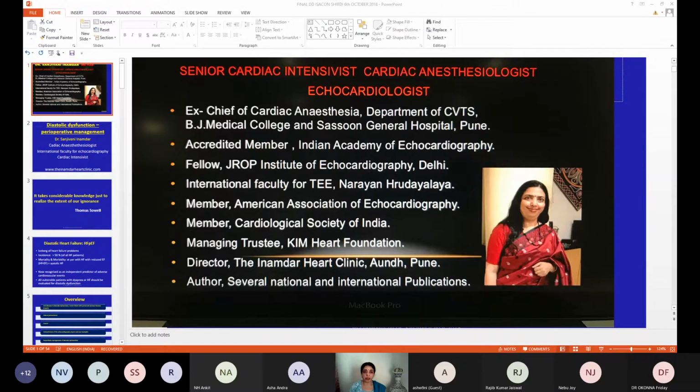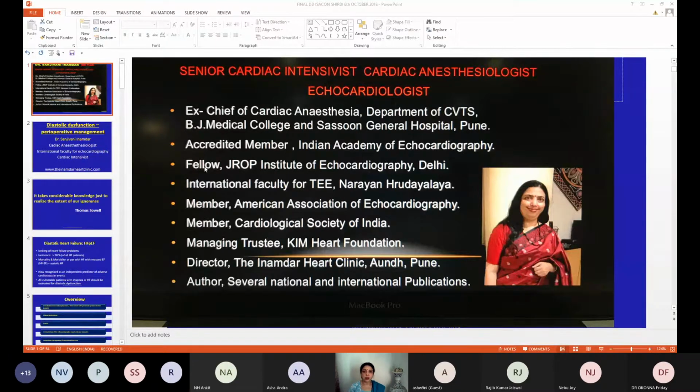But this diastolic heart failure or diastolic dysfunction is now recognized as an independent predictor of adverse cardiovascular events. And all vulnerable patients with dyspnea, mind you, in your pre-operative examination, these patients, or patients with heart failure due to systolic failure, must be evaluated for diastolic dysfunction.